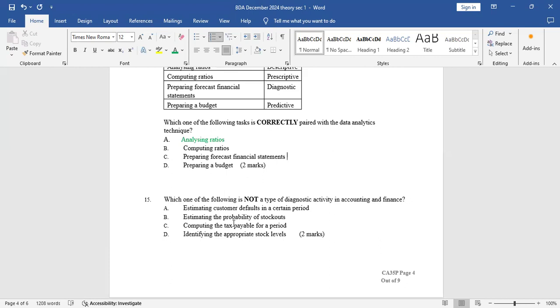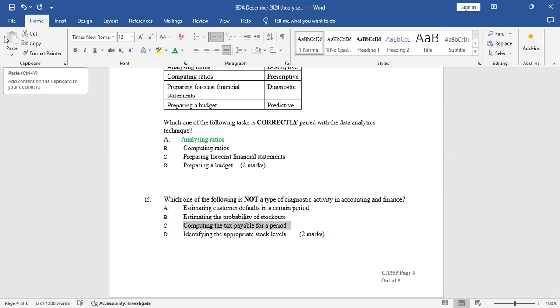Computing the tax payable for a period is predictive. Yeah, it's a predictive analysis. Then identifying the appropriate stock levels. Yeah, that's also diagnostic. So the one which is not diagnostic here is computing the tax payable for a period.